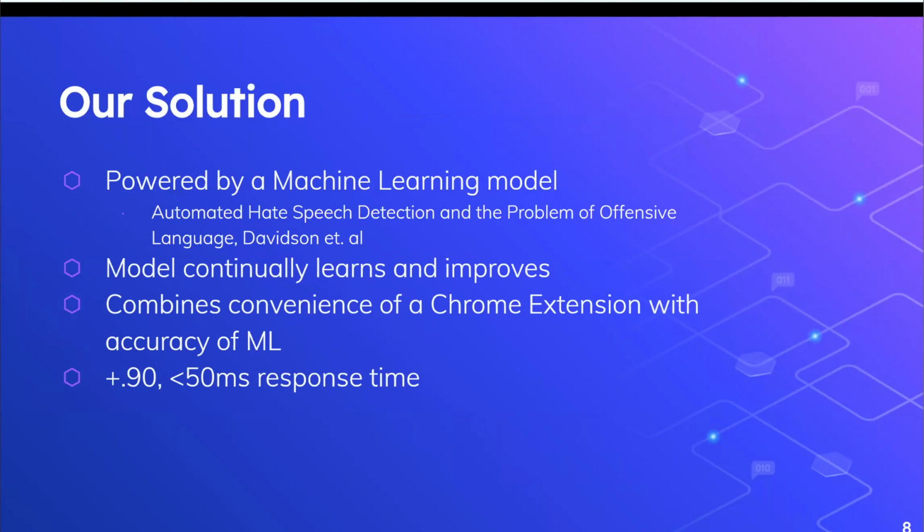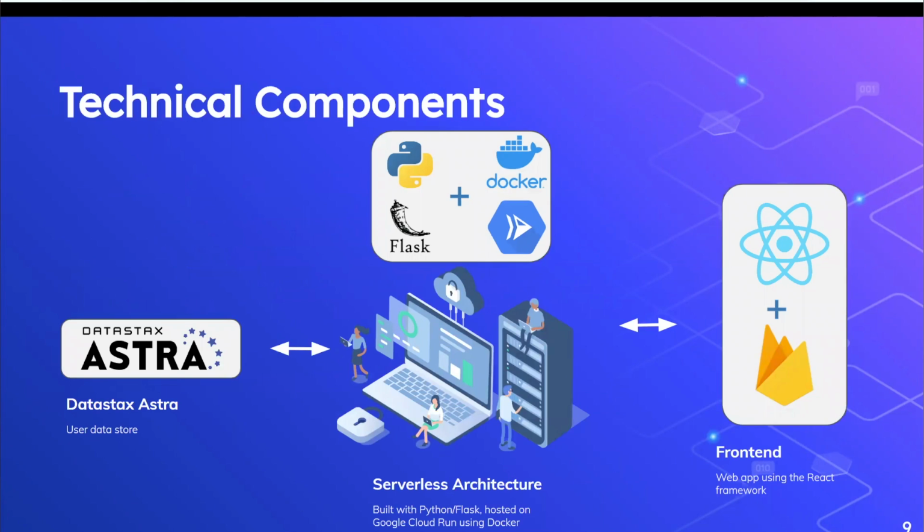Our extension and text editor combination use the same machine learning model implemented from a paper from Thomas Davidson. Trained on 25,000 tagged tweets, this logistic regression has a precision of 0.9. We also designed the apps with learning in mind. As users write, the data is saved in DataStax Astra for creation of a larger training data bank, increasing the accuracy over time. Our frontend includes a Chrome extension and a website hosted using Firebase, both written using React. The user text is then sent to the Python Flask endpoint hosted using Cloud Run and Docker, which hold the model. The data is stored in the Cassandra database to create larger training data sets.